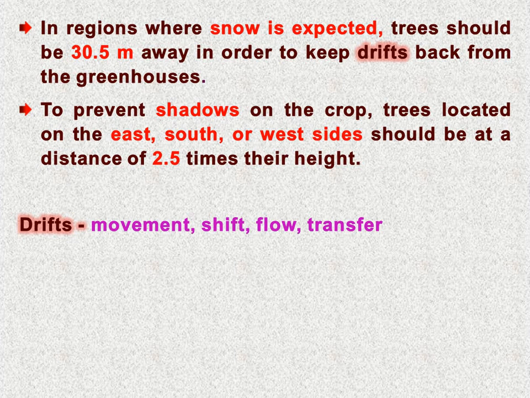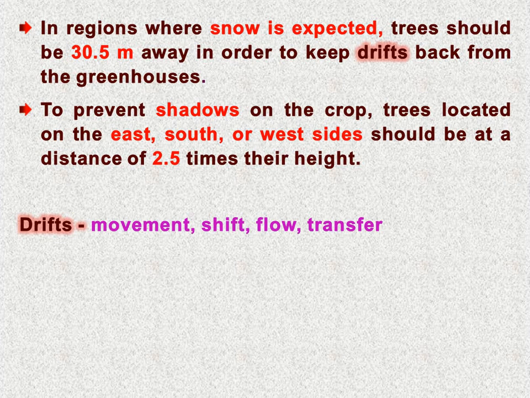Generally, for getting maximum solar radiation, our location must be considered, whether we are in the northern hemisphere or southern hemisphere. If we are in the northern hemisphere, then our greenhouse orientation should be such that the east, south and west side